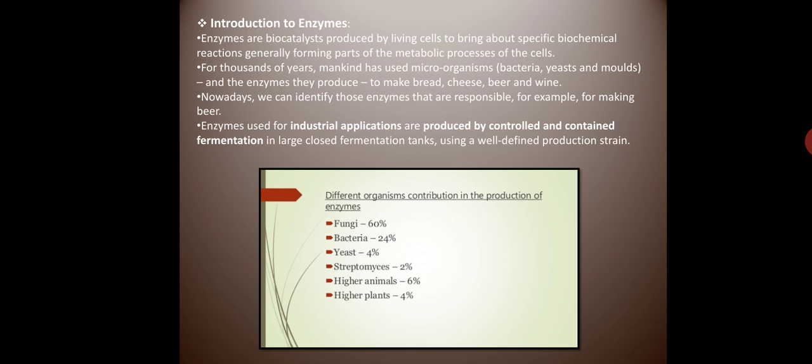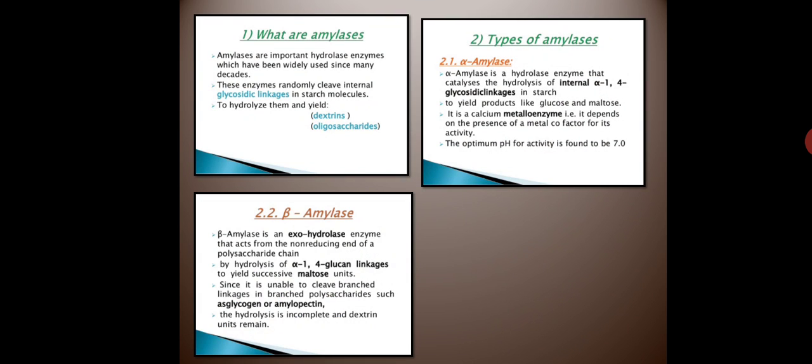Different microorganisms contribute to the production of enzymes: fungi make a contribution of 60% among the entire microbial world. Bacteria contribute about 24%. Yeast contributes about 4%, Streptomyces about 2%, higher animals about 6%, and plants about 4% of the production of enzymes. Okay, so let's start with amylase.